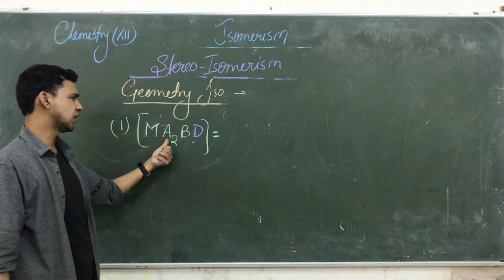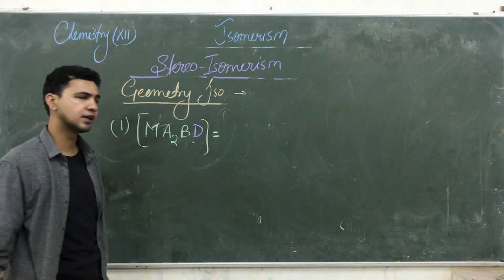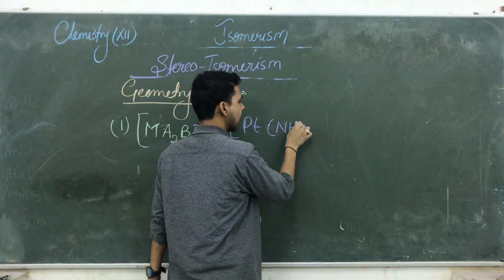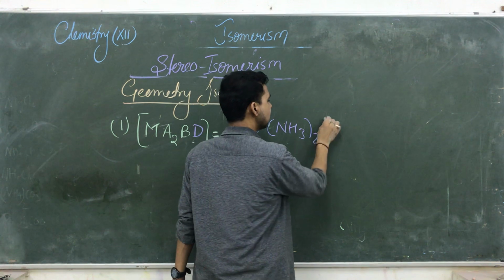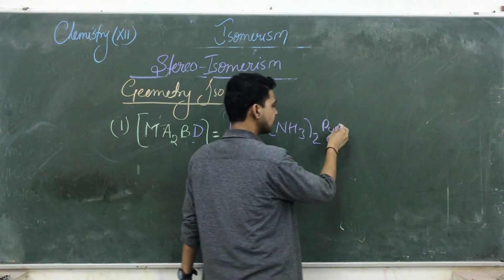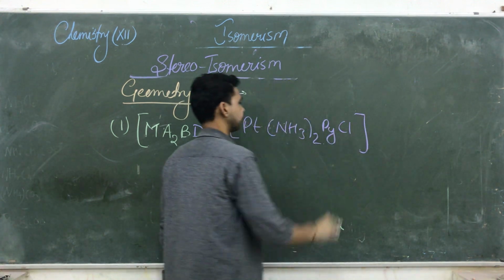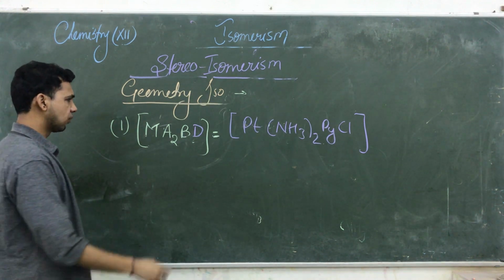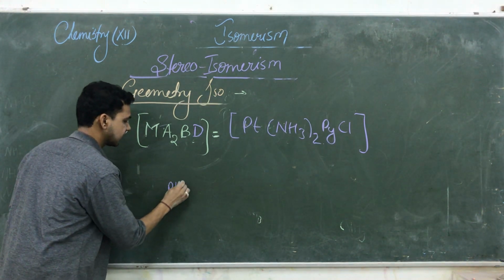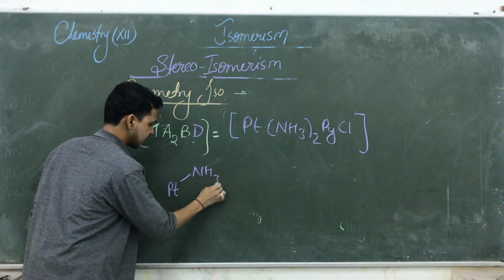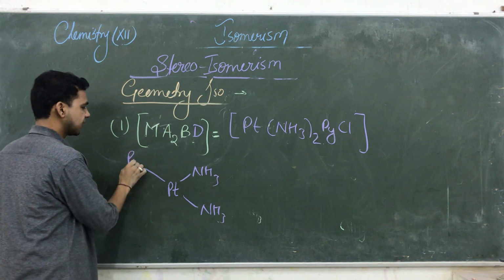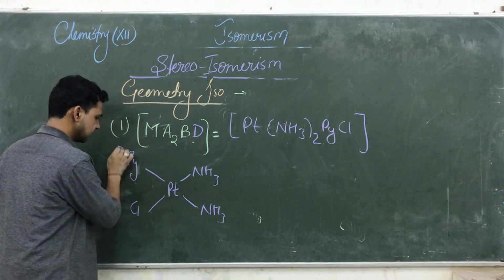Ma2BD means two ligands are the same but two ligands are different, same as the platinum complexes. Here we are using NH3 twice, one is pyridine and the other we are using, suppose, chlorine. This also forms similar types of complexes. That one is platinum. Here ammonia is on the same side, that is NH3 NH3. Here is a pyridine and that one is chlorine.